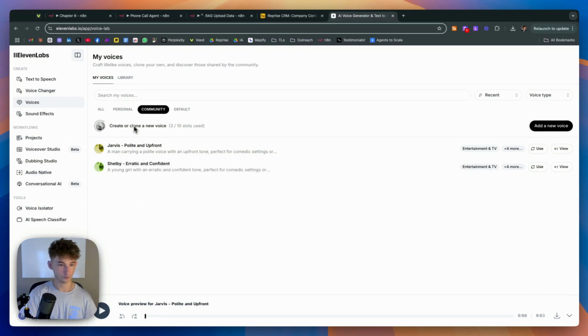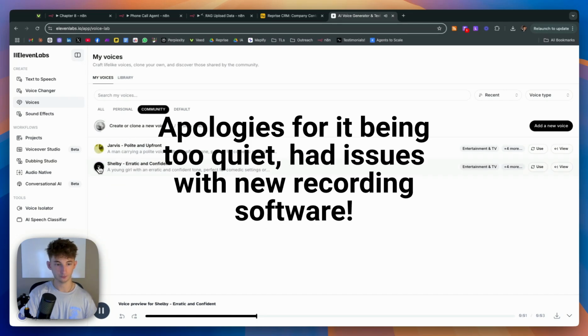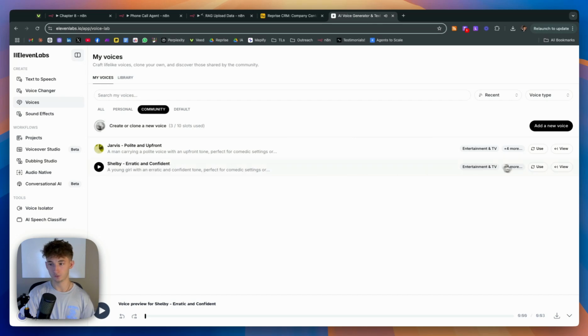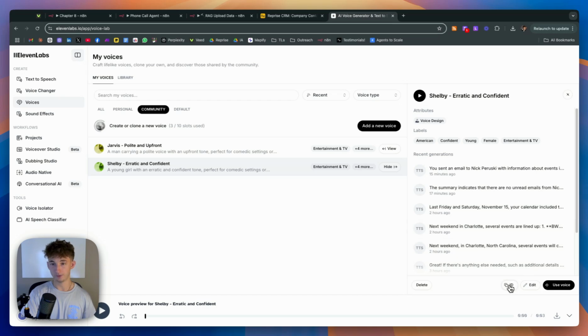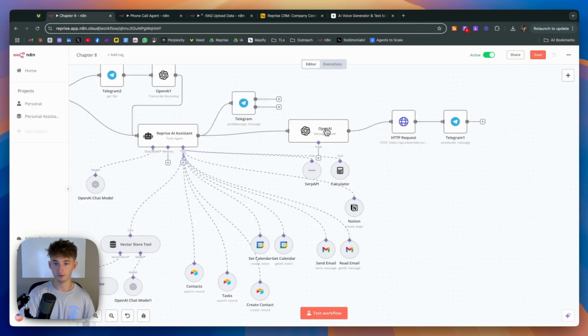And if I go to what we use, this is just "love all, trust a few, do wrong to none." So that's what we used, and all we had to do to input that into our agent is go to view and copy the ID. And what we're doing with this is, I'll back up a little bit further.